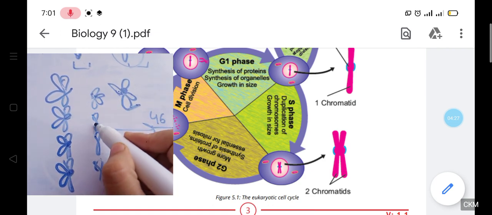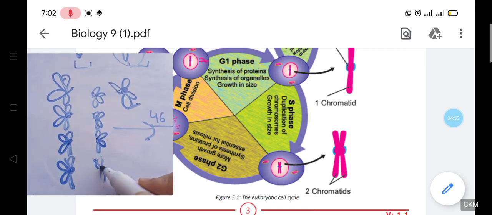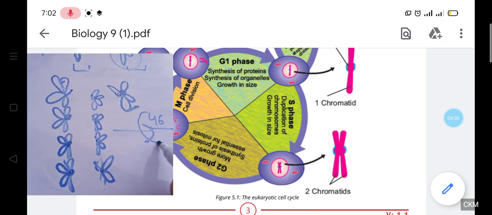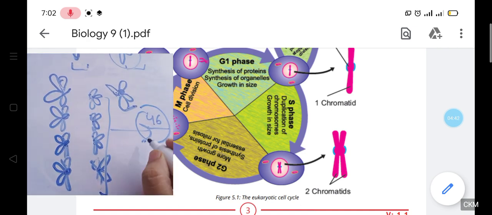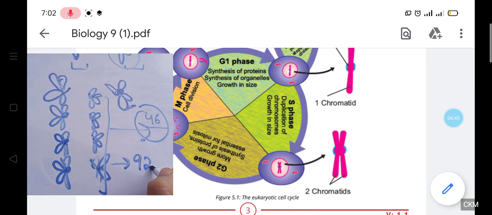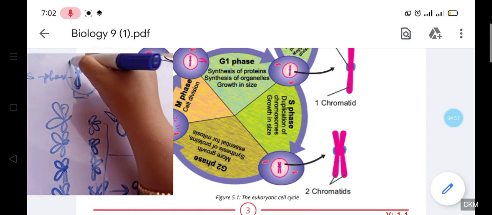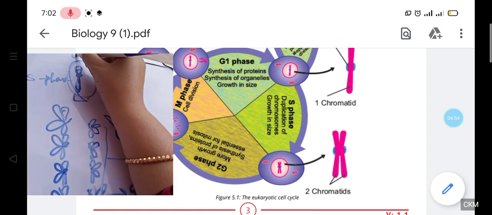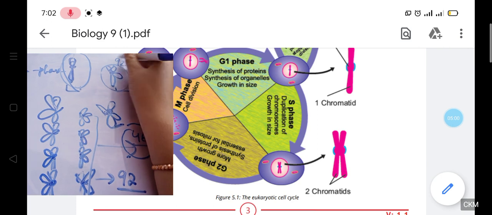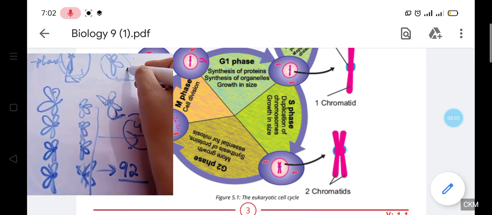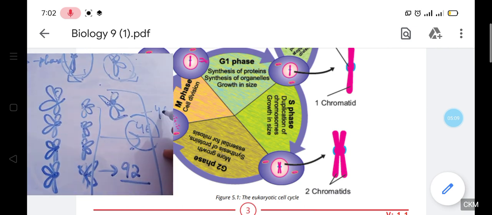And the sister chromatin is totally similar to each other. This means that the number of chromosomes is similar, but after S phase the number of chromatin has doubled itself, and now the number of chromatin becomes 92. Before S phase, when the chromosomes were in this condition, the number of chromatin was 46. But after the S phase the number of chromatin becomes 92, but the number of chromosomes is the same. The number of chromosomes before and after S phase is basically 46.